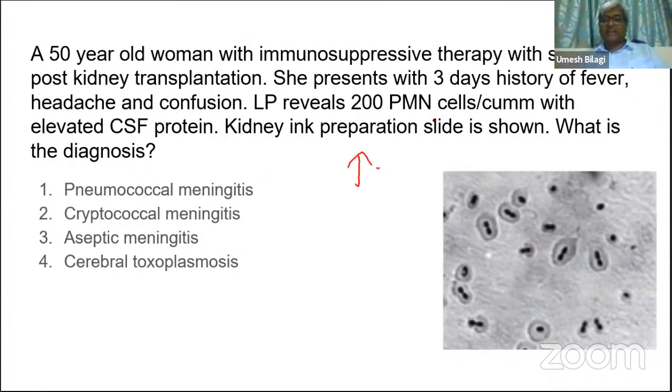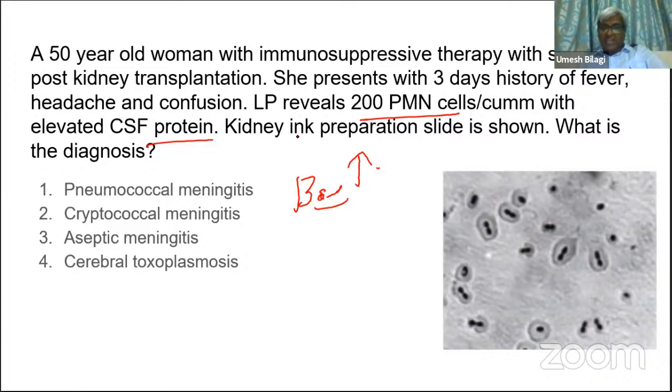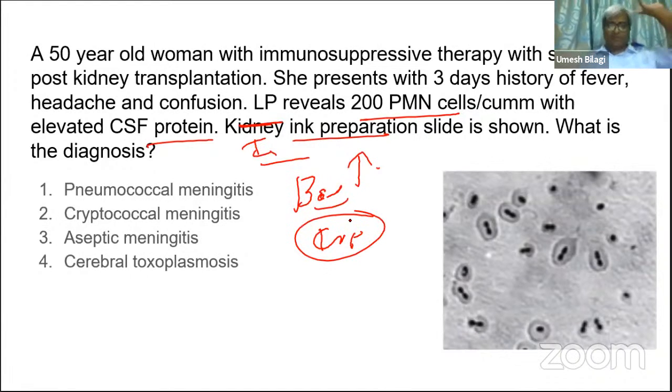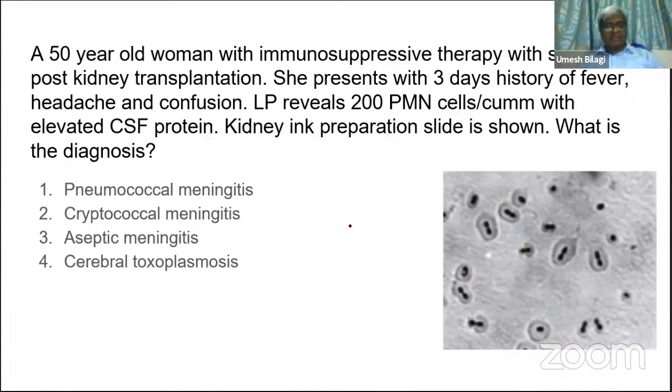Now increased protein is there, PMN is there, that is bacterial only. CSF protein is normal in fungal. So polymorphs mean bacterial. Now Indian ink preparation, what do you think? You think of Cryptococcus actually. Always. HIV, Cryptococcus, Indian ink preparation, classic mug-up. That's why they give this question. But even if you don't know how to read this, still you can pick up from the 200 PMN, proteins, Indian ink preparation. But this is diplococci. You can see this is diplococci. So that is the answer.